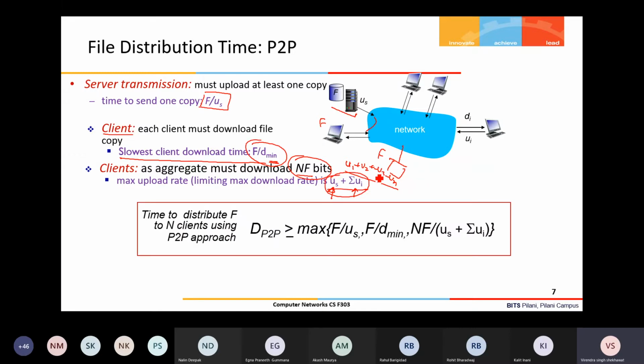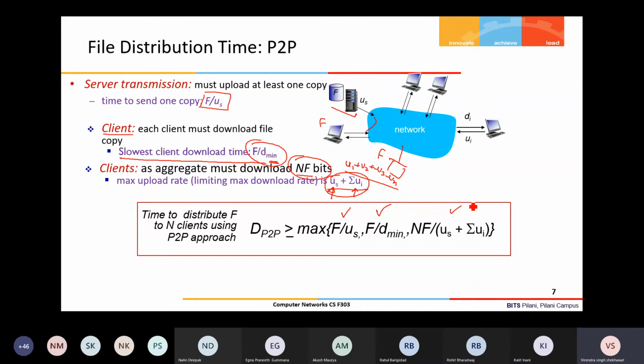Now, using peer-to-peer, how much time will it take to distribute this file among n clients or peers? It is the maximum of these components: the first copy upload, then the slowest client download time, and this aggregate time.